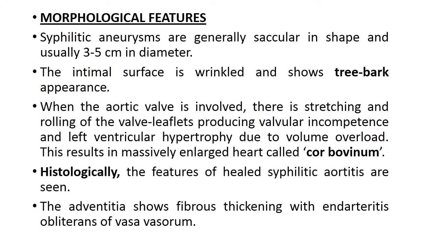Morphological features. Syphilitic aneurysms are generally circular in shape and usually 3 to 5 cm in diameter, in contrast to the atherosclerotic aneurysms that are commonly present in the aorta. The common shape is fusiform in atherosclerotic aortic aneurysm, and the common shape in syphilitic aneurysm is circular. The intimal surface is wrinkled and shows a tree bark appearance.